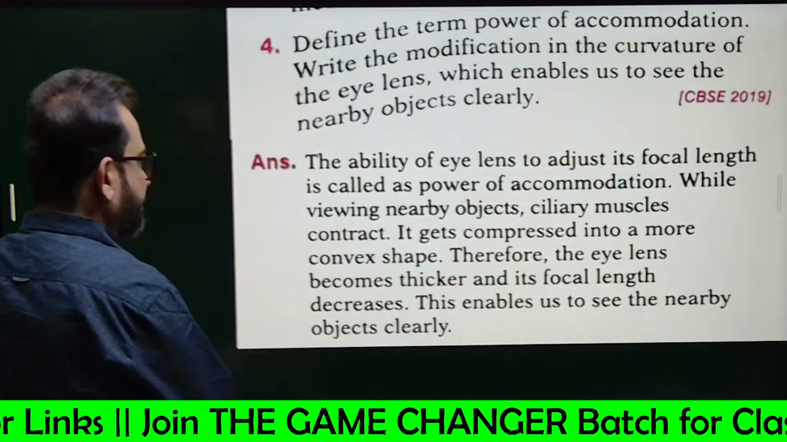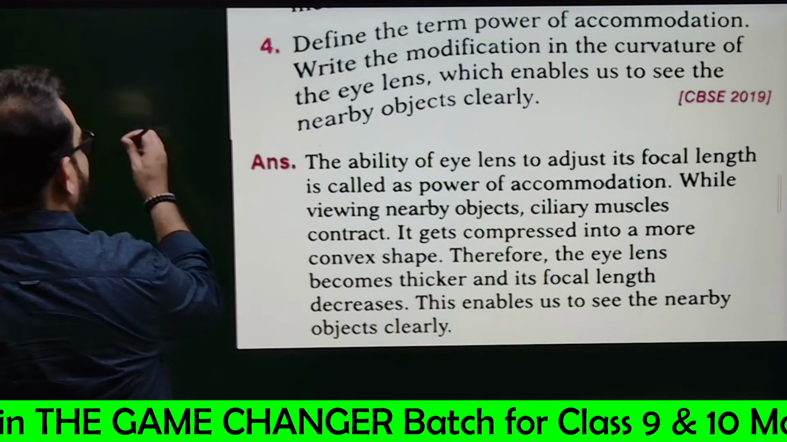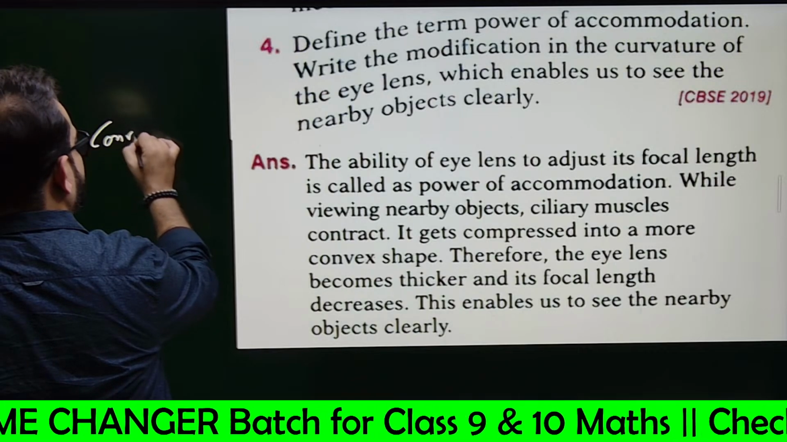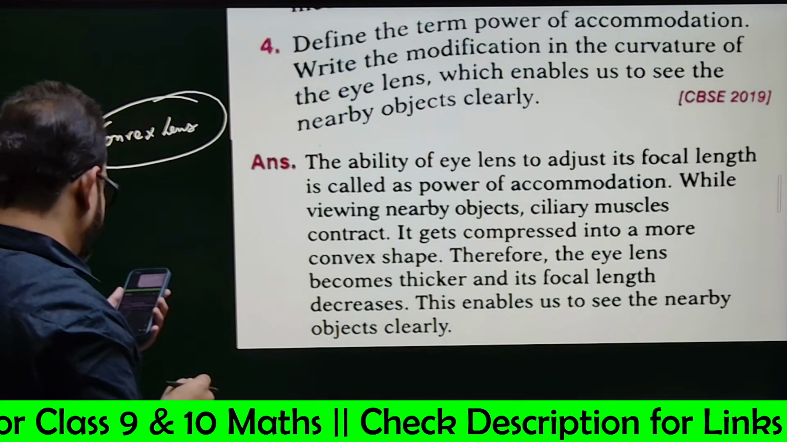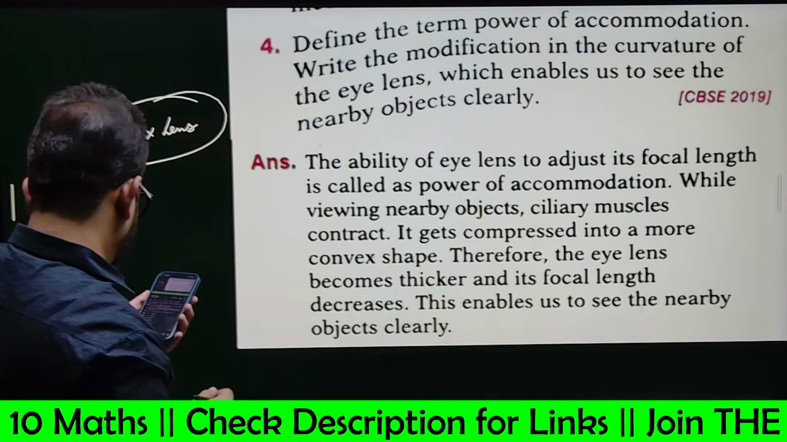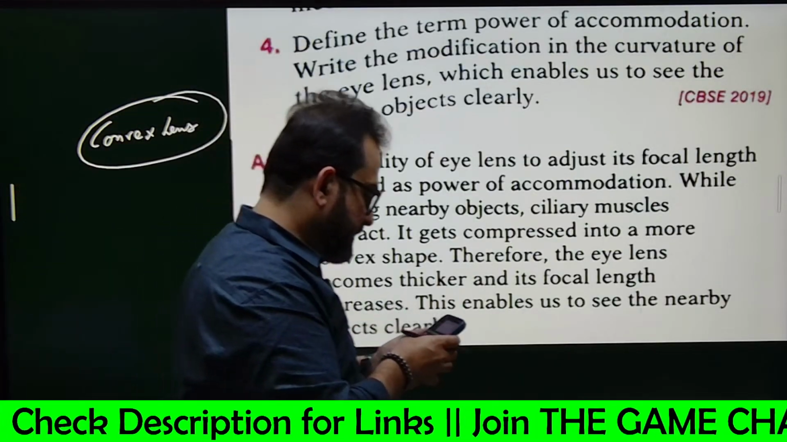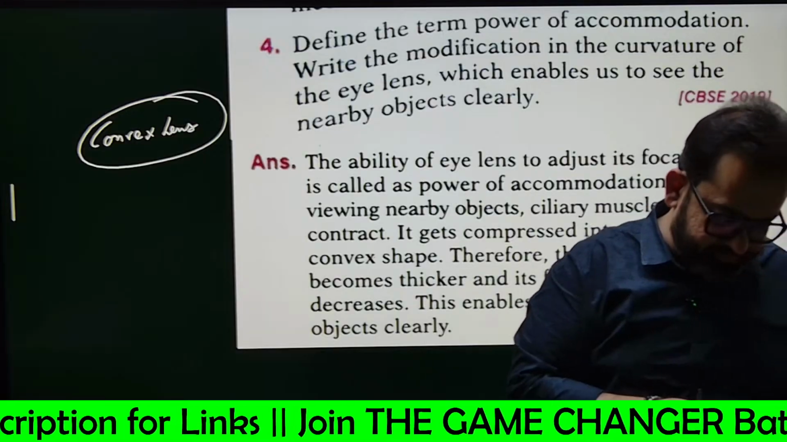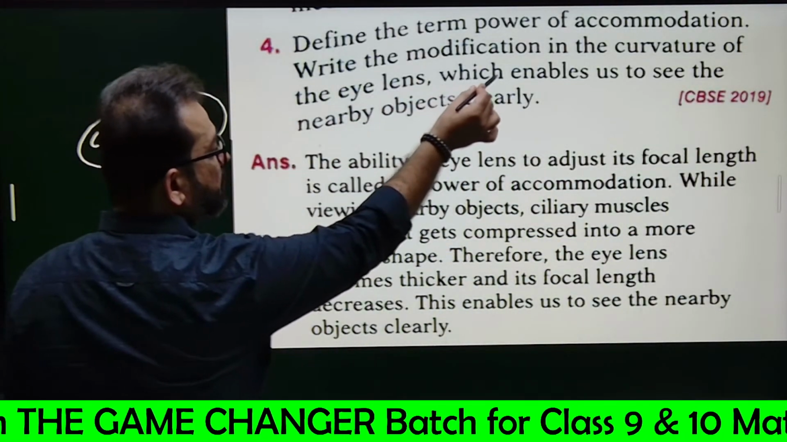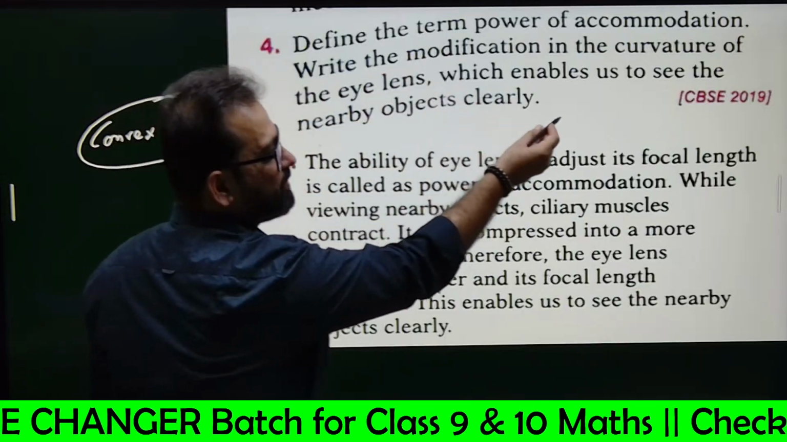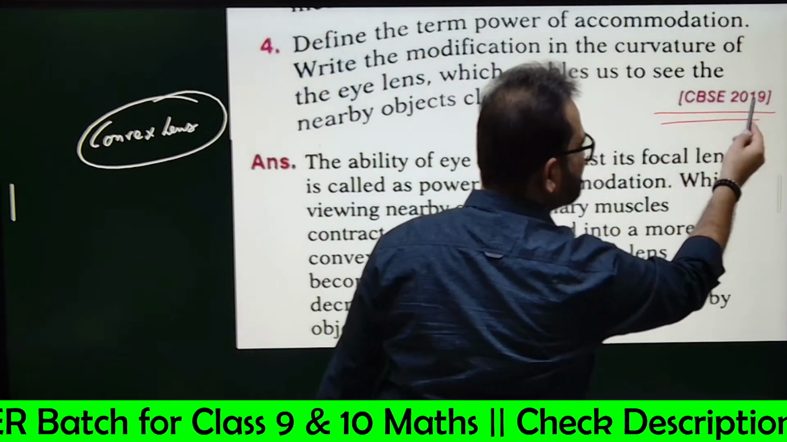So we'll be having everything related to convex lens in this question. You have to relate like this. Is it clear? Sorted. So how to relate? See, define the term power of accommodation. These are all PYQs, okay? All are PYQs. CBSE 2090 question.